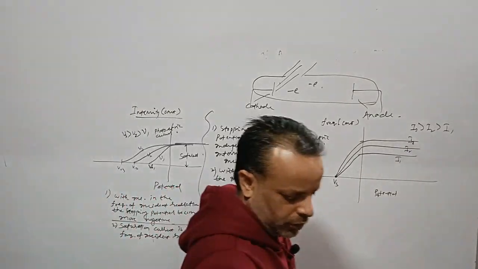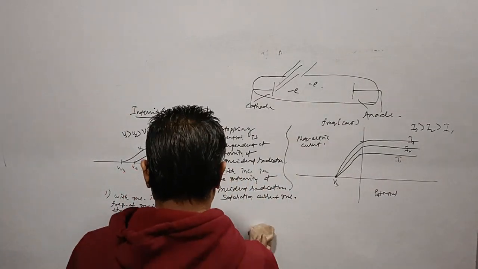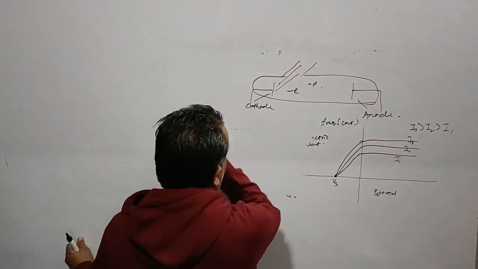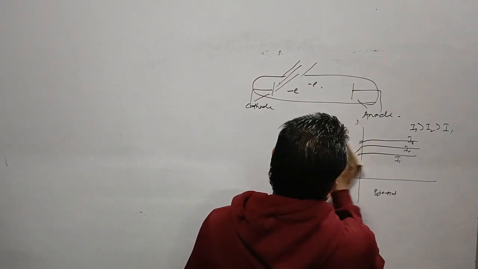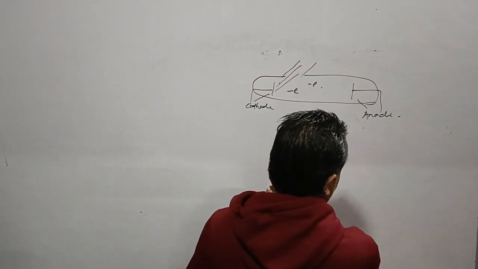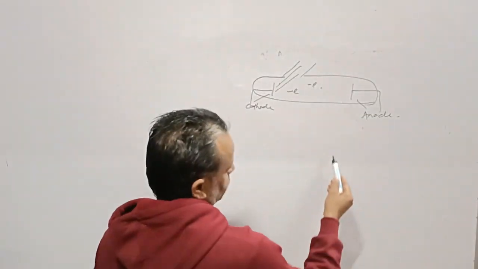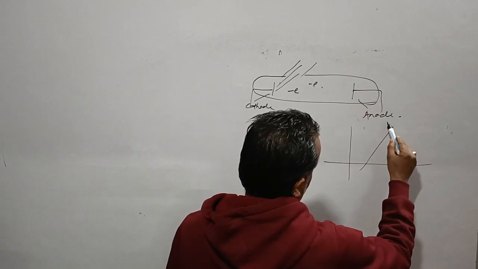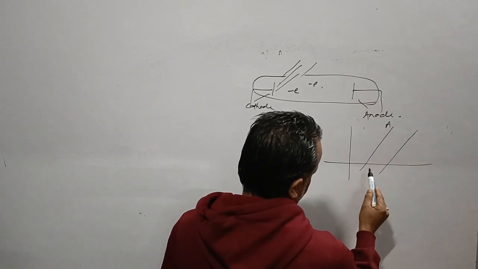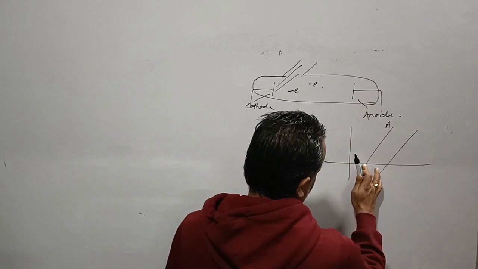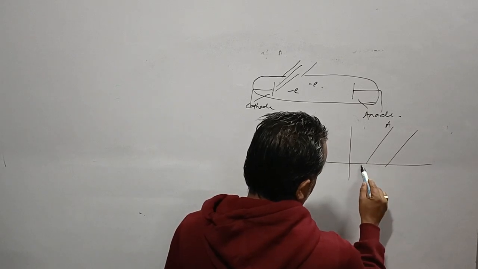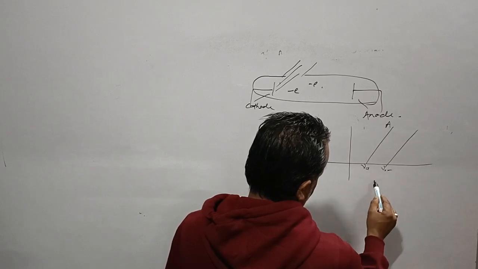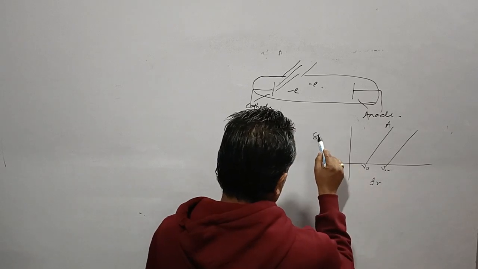Then we go for what happens when there are two different metals and how their stopping potential and frequency are related. Let us suppose we have two metals, this is metal A, this is metal B. Each metal has its own threshold frequency. This is the frequency versus stopping potential graph.